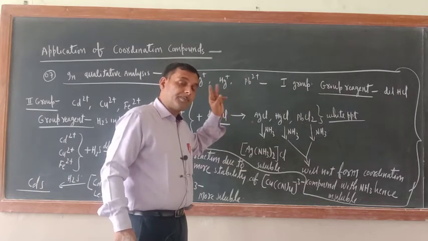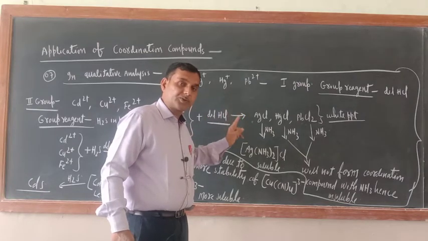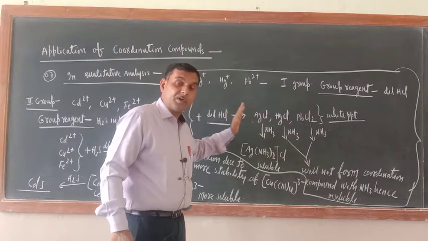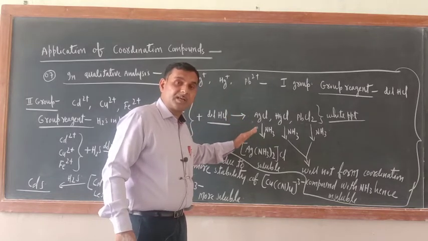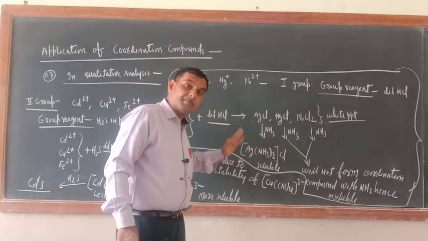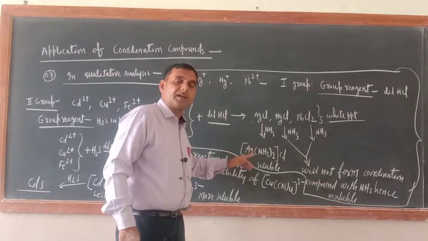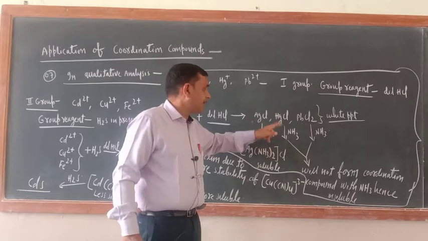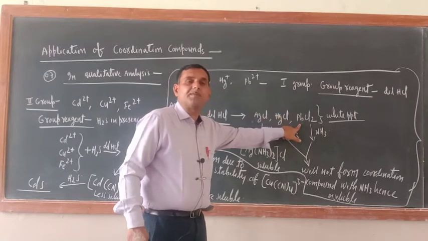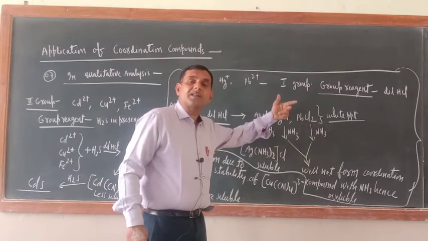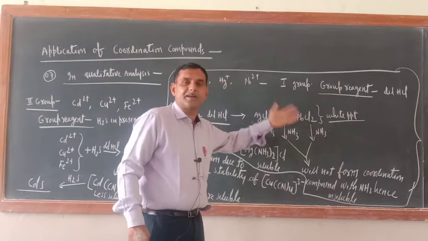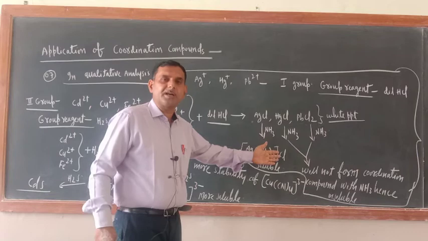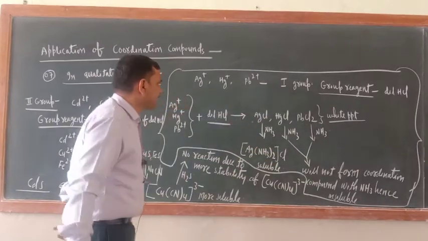If group first members are there, they should be treated with HCl, then you will get the white precipitate. If the white precipitate is treated with ammonia solution and forms a complex, if it is soluble, it means Ag positive is there. If it is insoluble, it means Hg may be there or Pb may be there. Then you will go for the individual test of Hg and Pb. So in this way, coordination compound is playing the important role here. So this is the analysis of first group.